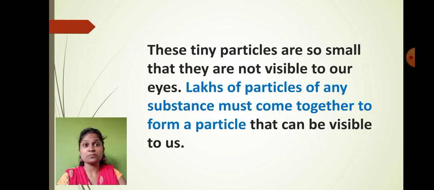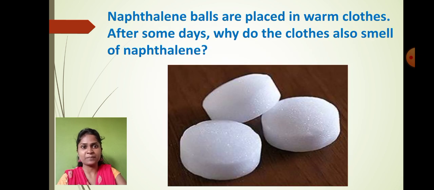Again students, one most important thing over here: these small particles, although they are very small, are again made up of lakhs of particles which come together and form the small particle that is visible to us. Generally the tiny particle is not visible to us, but if it is visible, then that particle also is made up of lakhs of particles. So just imagine that any substance which we see around us is made up of very tiny particles. Are you getting my point?